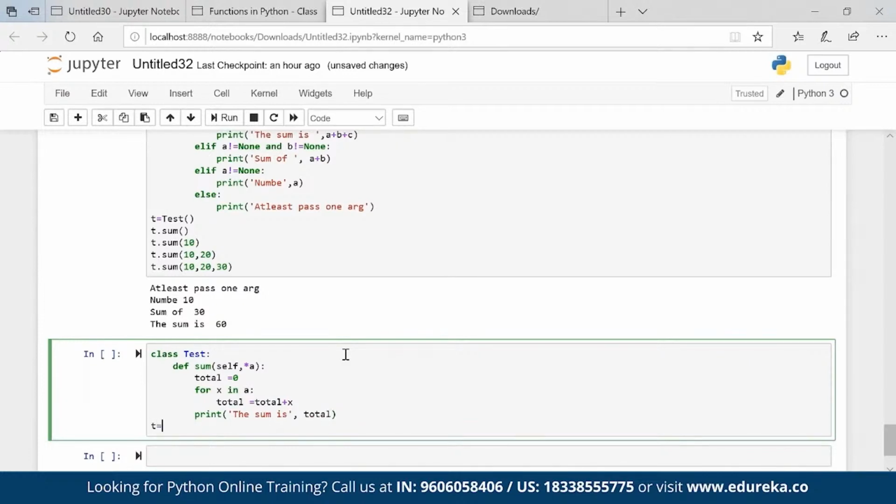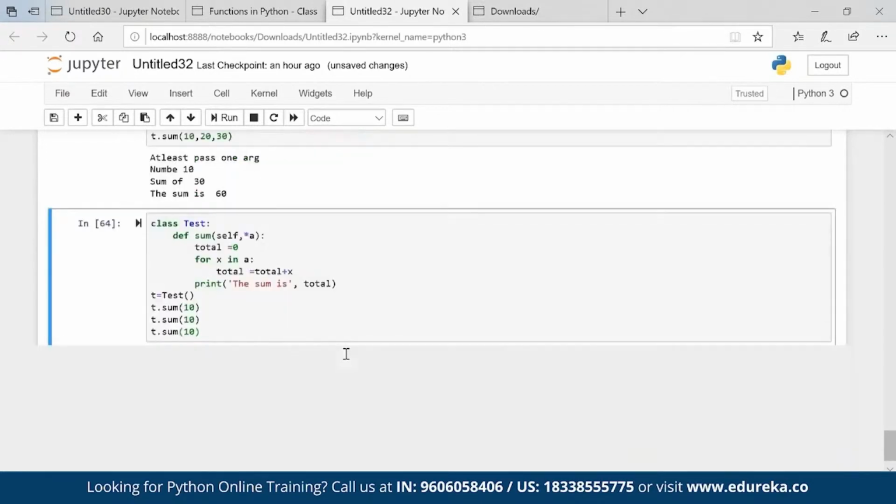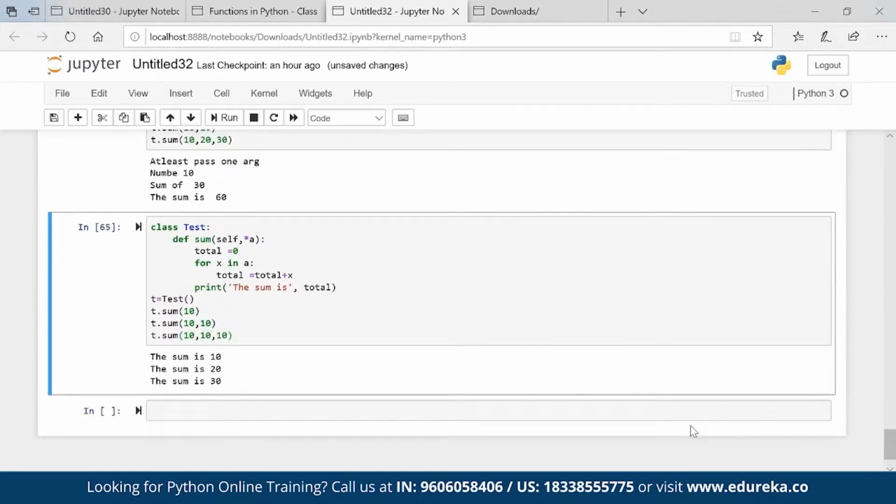Simple, right? t is equal to Test, t.sum, and pass the value 10, 10, 10, 10, 10. Execute: 10, 20, 30. Okay, so *a means variable argument. You can put many values here. So that is what method overloading is. That is how you can do method overloading.